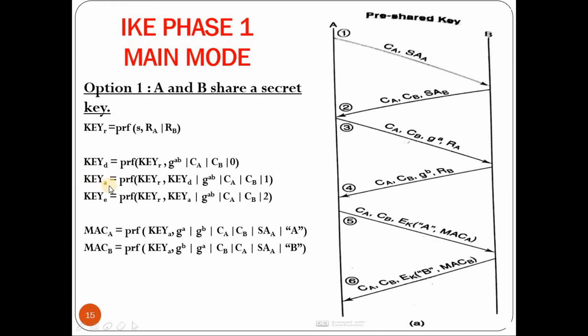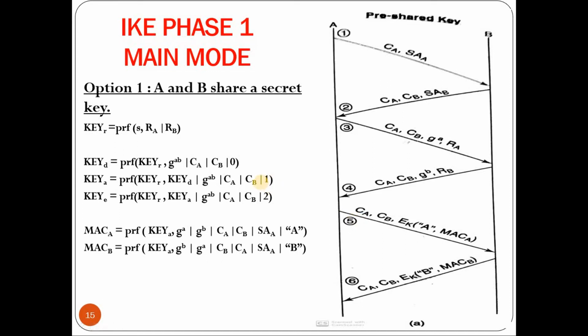Once key D is computed, next you need to compute key A, that is the authentication key. Again the pseudo-random function is applied. The first parameter is key R, next is key D, the derived key, concatenated with G to the power AB mod P, then cookie A, cookie B, and finally 1.